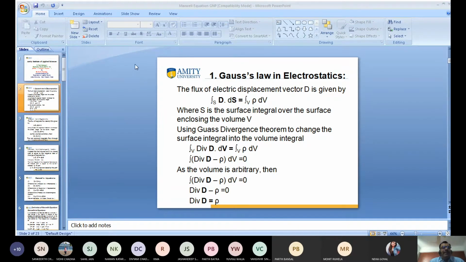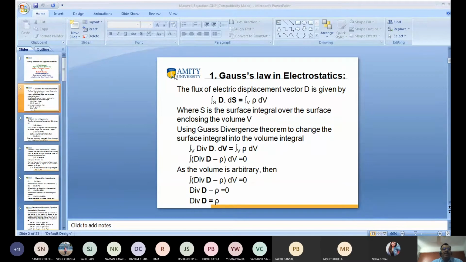You know this formula: the flux of the electric displacement vector. D is known as the electric displacement vector. Flux means the surface integral of D. So the flux, the surface integral of D dot dS, is equal to the total charge. Total charge means the volume integral of rho dV. Here S is the surface, which is bounded by the volume V.